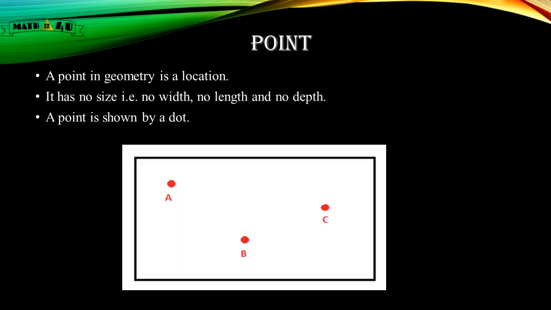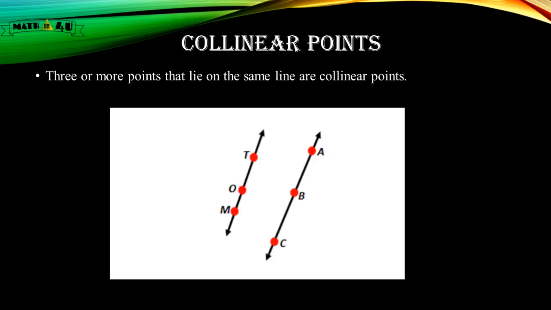Point. A point in geometry is a location. It has no size, that is no width, no length and no depth. A point is shown by a dot. It occupies some space. For example, you can see the dots. Collinear points. Three or more points that lie on the same line are collinear points.